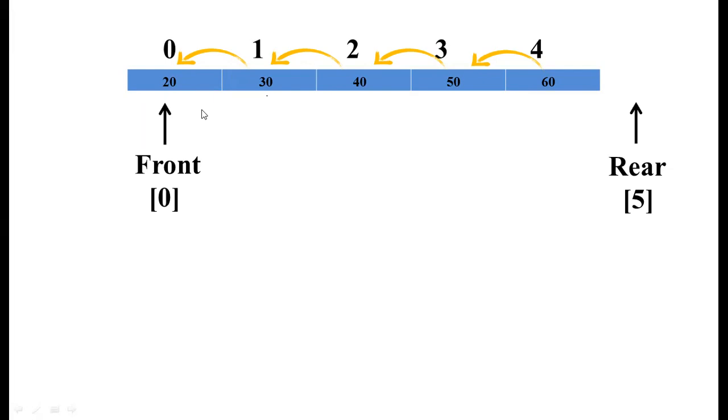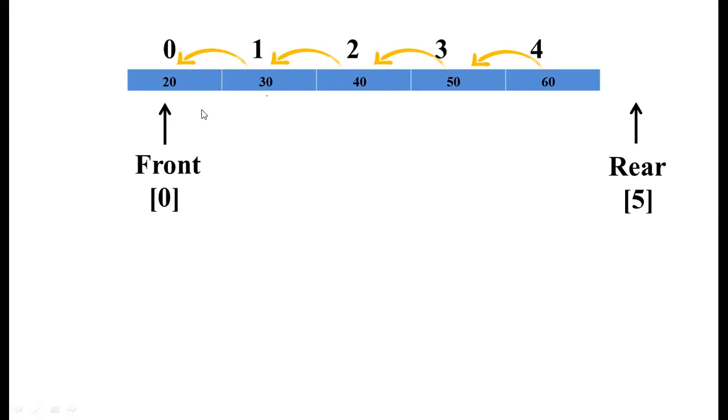That's the reason whenever you are deleting an element, instead of moving the front to the right side, what you need to do is decrement the rear value and shift towards the left side. So rear will be changing always. The front value will be fixed. The front value will always be pointing to the first location. So whenever the front and rear values become 0, then we say that the queue is empty. So in the beginning also, when we created the queue, the front and rear values are at the 0 location. Therefore, we say that when we create the queue, it will be empty.